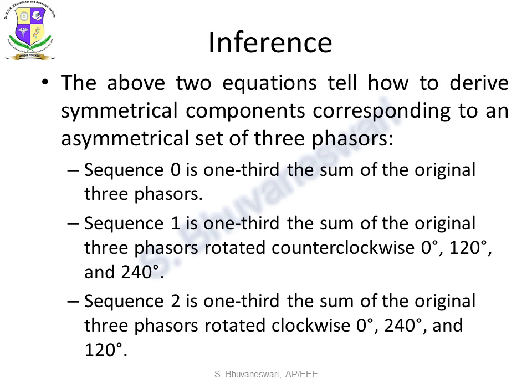What is the inference from this? The above two equations tell us how to derive the symmetrical components corresponding to an asymmetrical set of three phasors. Sequence 0 is nothing but 1/3 of the sum of the original three phasors, and sequence 1 is 1/3 of the sum of the original three phasors rotated counterclockwise by angles of 0 degrees, 120 degrees and 240 degrees. Sequence 2 is 1/3 of the sum of the original three phasors rotated clockwise by angles of 0 degrees, 240 degrees and 120 degrees.